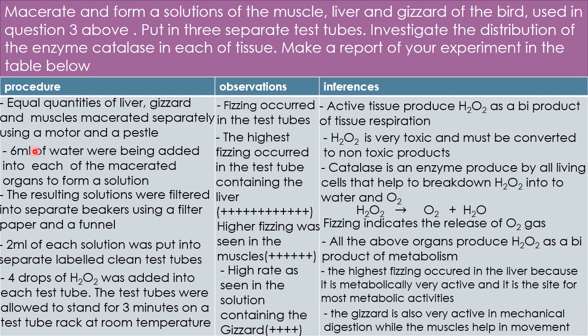Great. So the key point you should take note of here is that the procedure simply involves all what you did that led to you transferring the different solutions into their test tubes and labeling them. That's what should come under the procedure. Then your observation is what you saw at the end of the time you gave, like our time was 3 minutes. What did we notice after 3 minutes? This is what we need to write. Then our inference is simply explaining the reason for our observations.